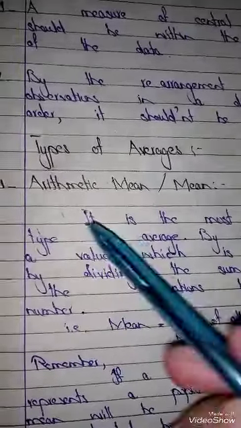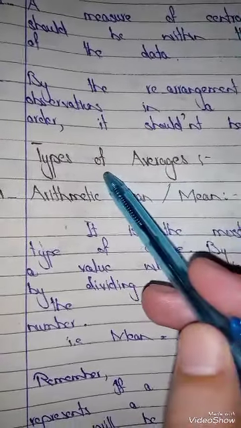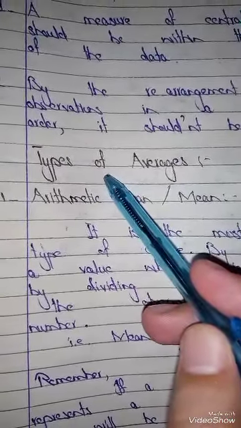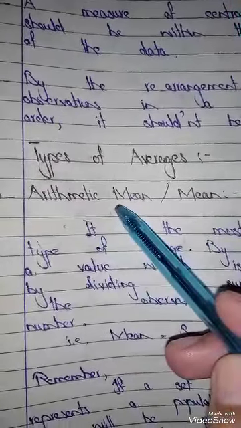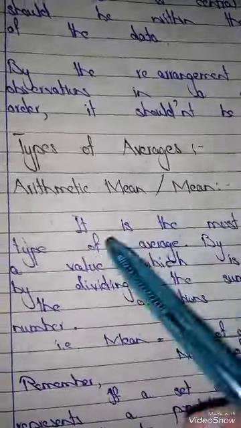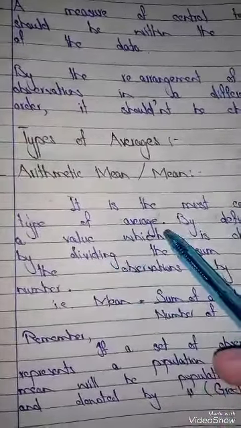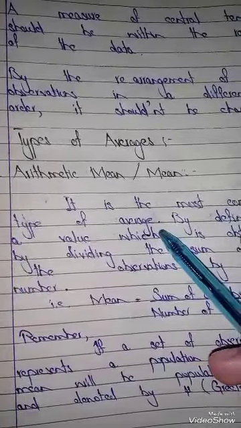Now we will discuss the types of average, and we will discuss only the important type, which is called the arithmetic mean. Later in other videos we will discuss the geometric and harmonic mean also. Arithmetic mean is simply called the mean. It is the most common type of average.